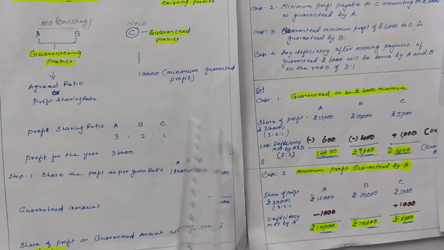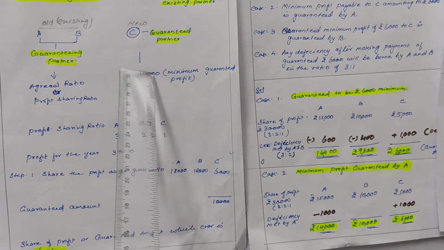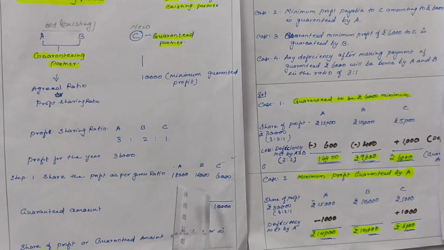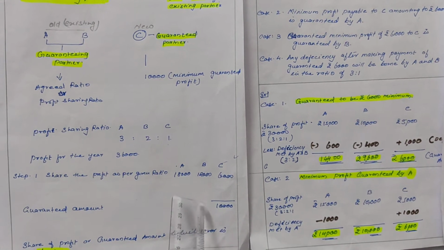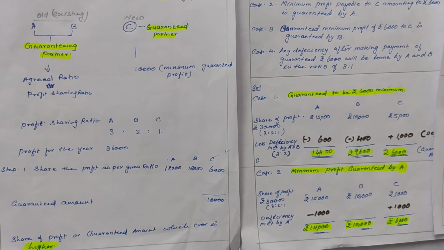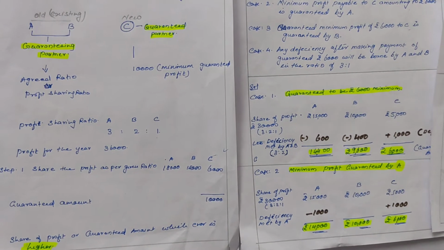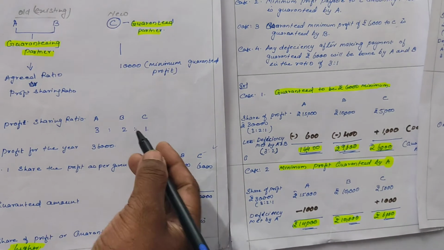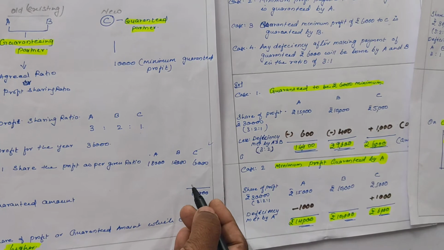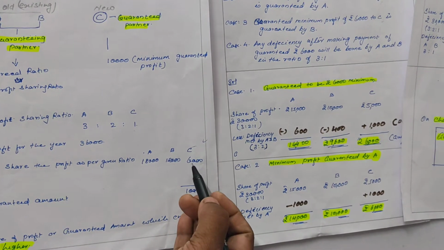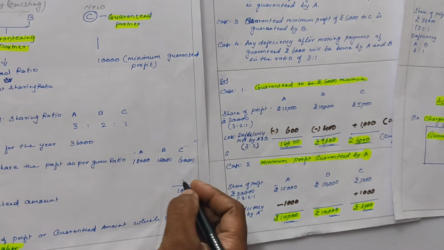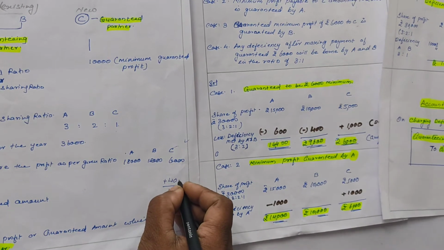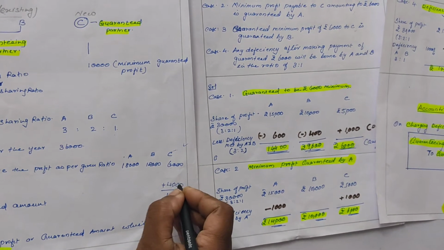But to C we had given a minimum guarantee of 10,000 rupees, and here he is receiving only 6,000. That means what is the deficiency here? His minimum guaranteed amount is 10,000, and he is receiving only rupees 6,000 as per the profit sharing ratio. So first we have to calculate the deficiency amount. 10,000 minus 6,000, that is 4,000. So we'll add this 4,000 in the guaranteed partner's amount.